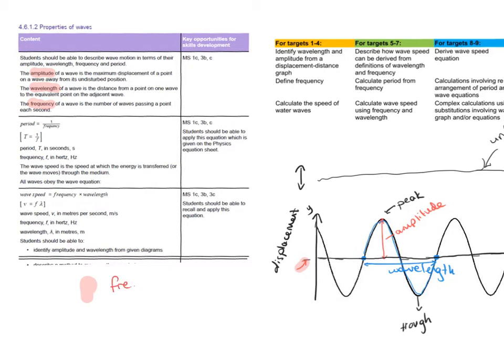So frequency is the number of waves per unit time. So time should always be in seconds for us to be getting frequency. You should also be able to state the units for frequency. So frequency has units hertz. Number of waves doesn't have units, it's just the number of waves. There's no unit for that.